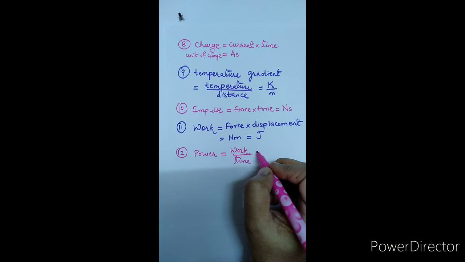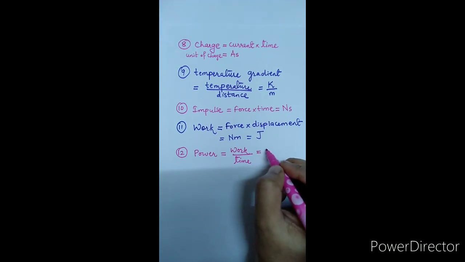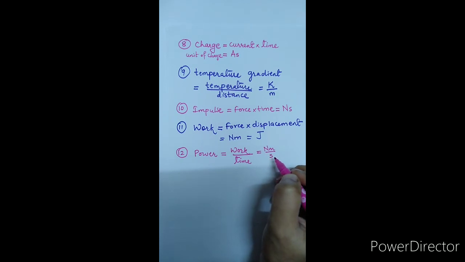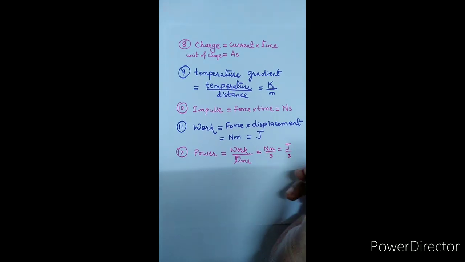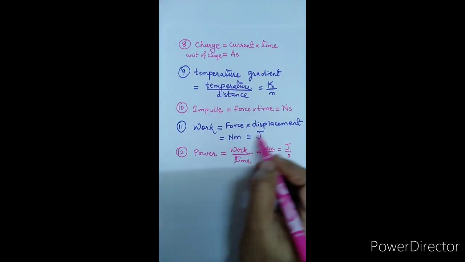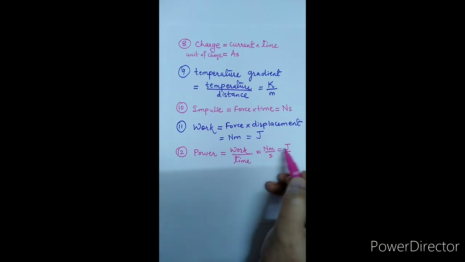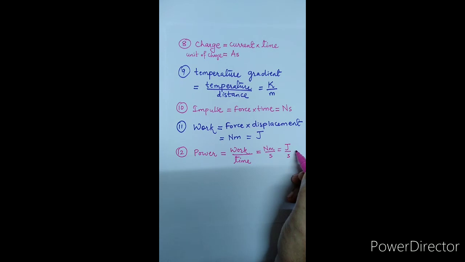The unit of power we obtain as Newton meter per second, and hence it is given as joule per second. As we had seen already, this Newton meter is said to be a joule. So this Newton meter per second is written as joule per second, and normally we use the unit of power as watt.